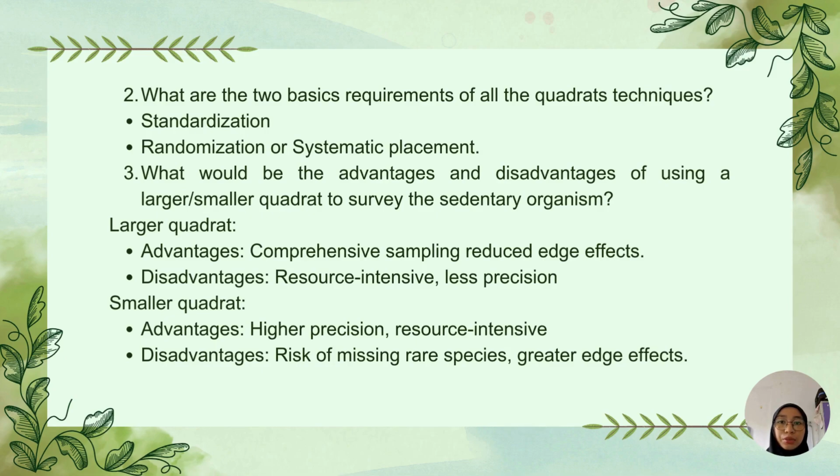The third question, what will be the advantages and disadvantages of using a larger or smaller quadrant to survey sedentary organisms? For a larger quadrant, the advantages are comprehensive sampling and reduced edge effects, while the disadvantages are being resource intensive and having less precision. For a smaller quadrant, the advantages are higher precision and being less resource intensive, while the disadvantages are the risk of missing rare species and greater edge effects.